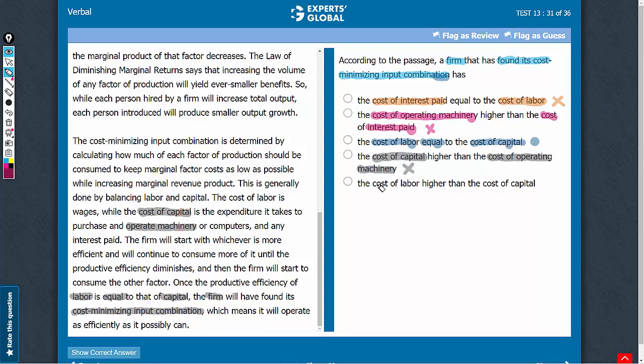Answer choice E, the cost of labor higher than the cost of capital. The fourth paragraph mentions that for a firm to achieve cost minimizing input combination, the cost of labor should be equal to the cost of capital. So if the cost of labor is higher, it indicates that the firm has not found this particular combination. So let's eliminate this answer choice. C is the correct answer choice.